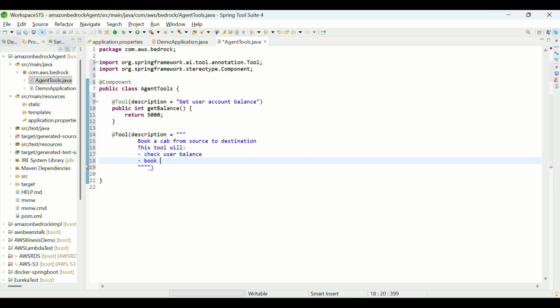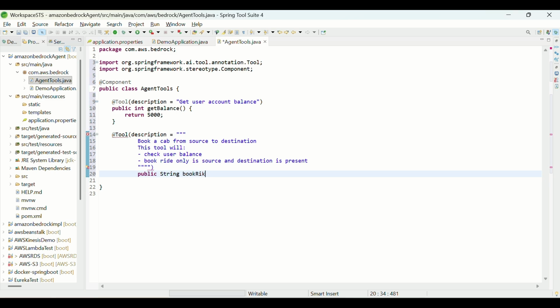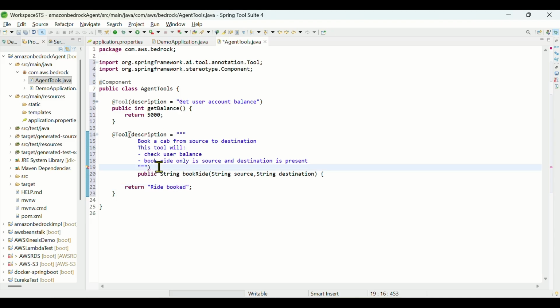Book the ride only if source and destination are present. So public String bookRide, taking String source and String destination, and return ride booked. Now it's proper.